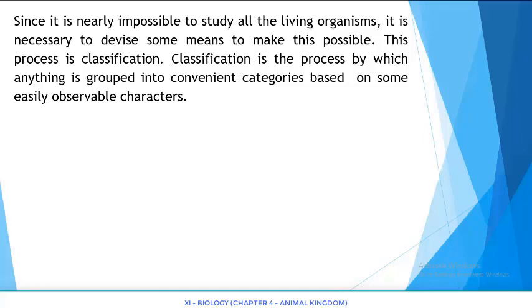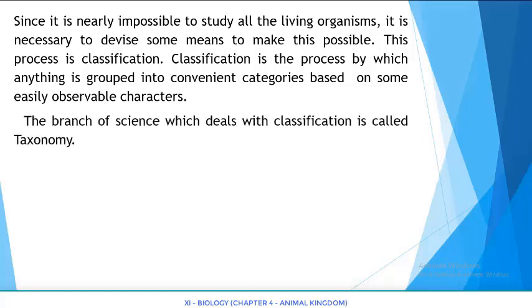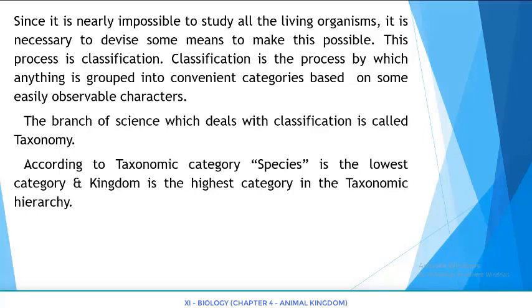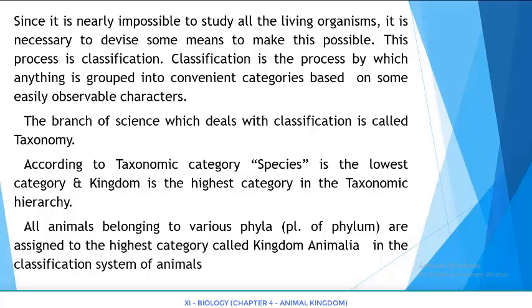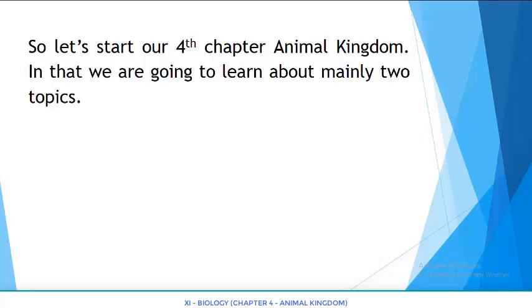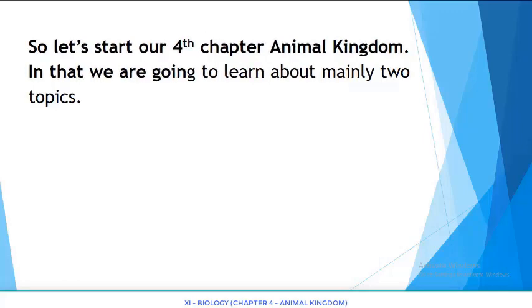Classification is the process by which anything is grouped into convenient categories based on some easily observable characters. The branch of science which deals with classification is called taxonomy. According to taxonomic category, species is the lowest category and kingdom is the highest category in the taxonomic hierarchy. All animals belonging to various phyla are assigned to the highest category called kingdom Animalia in the classification system of animals. So let's start our 4th chapter, Animal Kingdom.